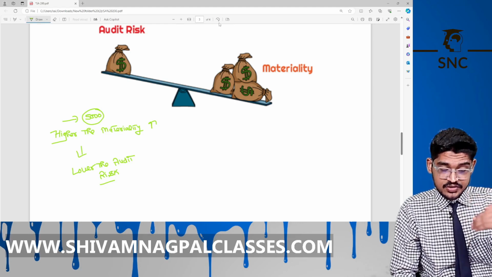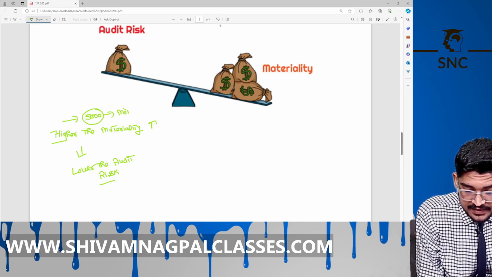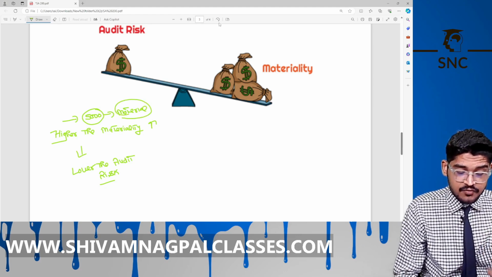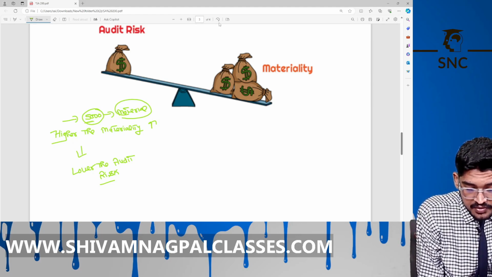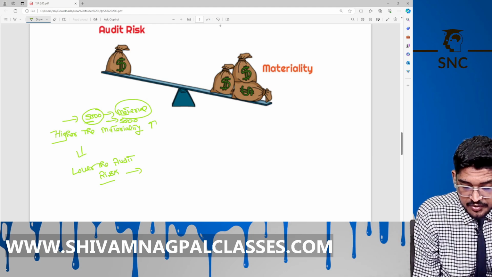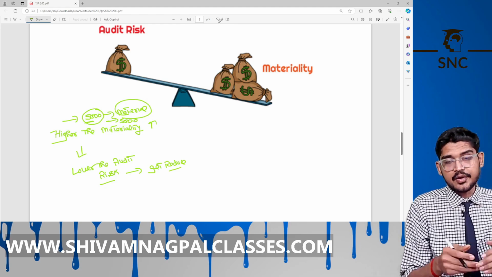Now 5,000 rupees is material for us. Our materiality is increased by reducing the amount. Now we are checking every transaction above 5,000 rupees. Now our audit risk gets reduced. When our materiality increases, our audit risk gets reduced.